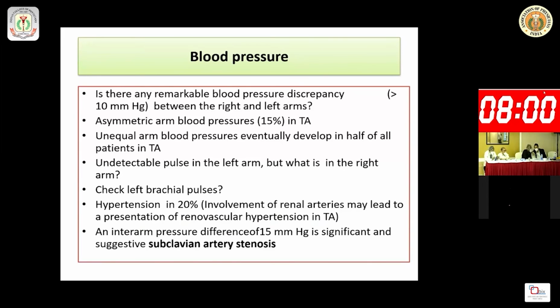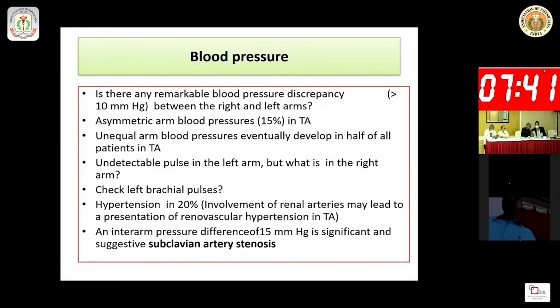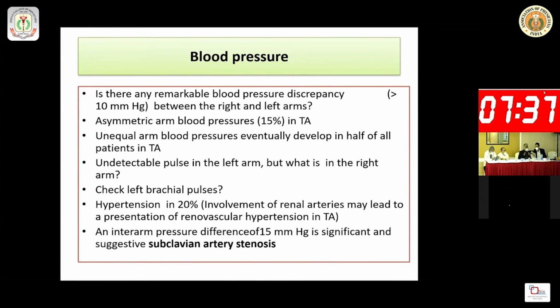Is there any discrepancy of more than 10 millimeters between the right and left? Because asymmetric arm blood pressure is present in 15% of Takayasu arteritis. Unequal arm blood pressure eventually develops in half of all the patients in Takayasu arteritis. So for an undetectable pulse in the left arm, you have to check about the right arm, and you have to check for the left brachial pulse.